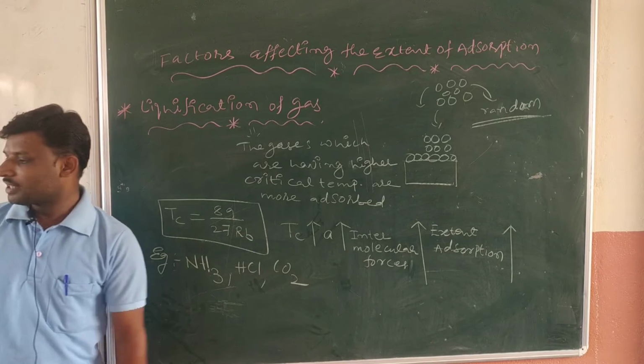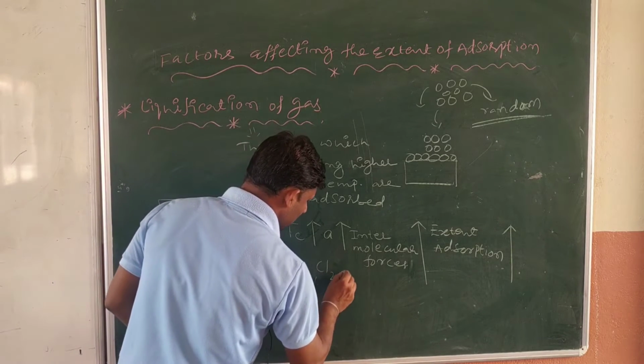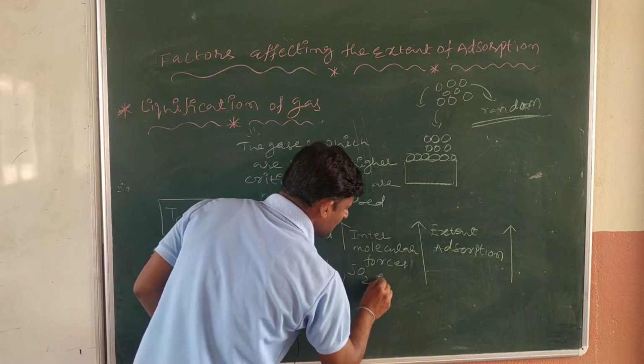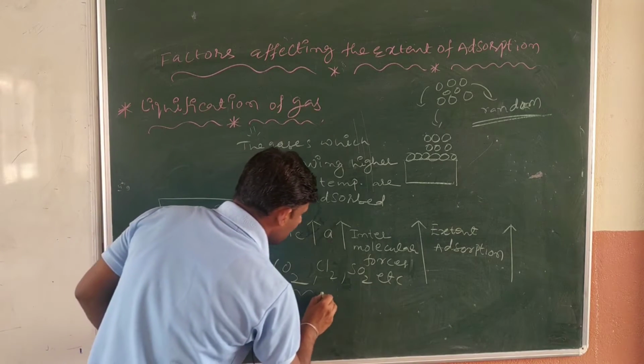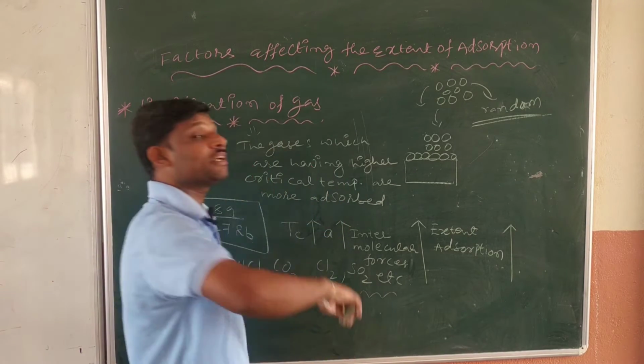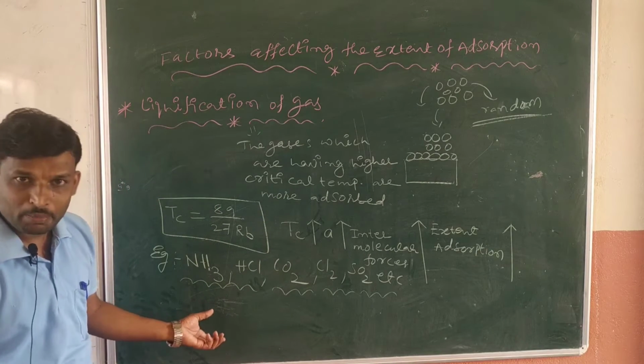Next Cl2, SO2, etc. These gases have higher critical temperatures. Are you getting my point?